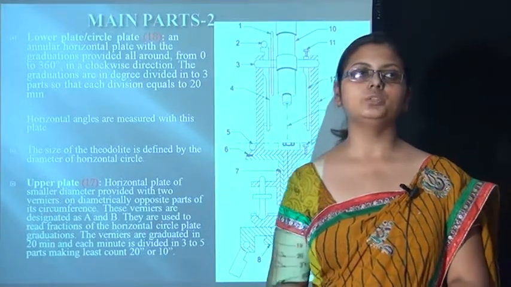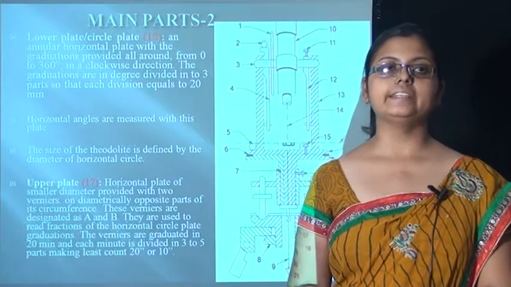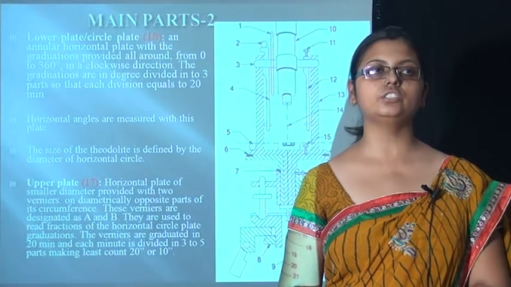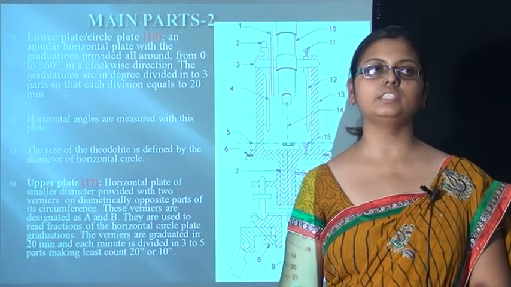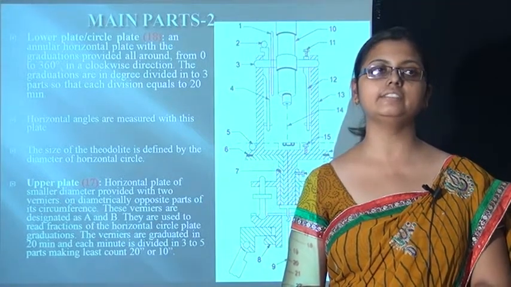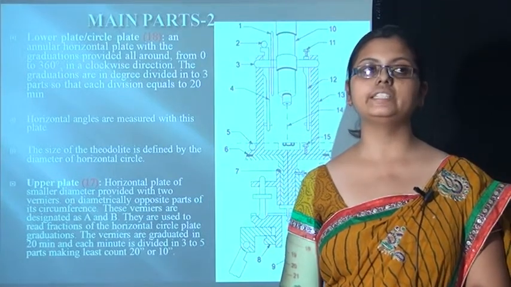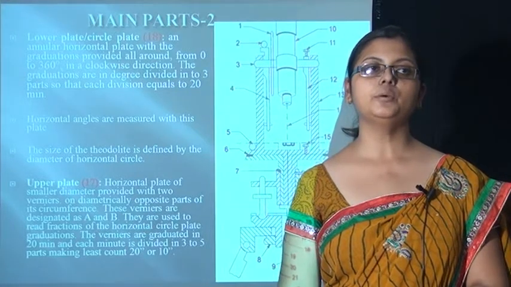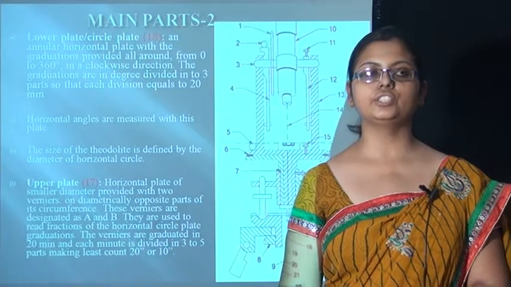Next one is the lower plate circle. Lower plate circle is shown at point 18, which is an annular horizontal plate graduated from 0 to 360 degrees in clockwise direction. Each degree is divided into 3 parts, so each division is equal to 20 minutes. Horizontal angles are measured with this plate. The size of this plate defines the size of the theodolite.